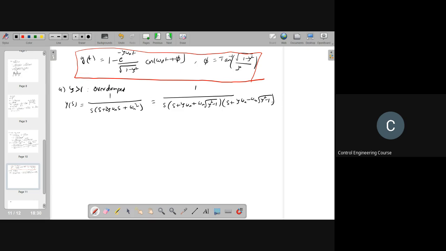You remember this one. In the impulse response for the overdamped case, we derived this.